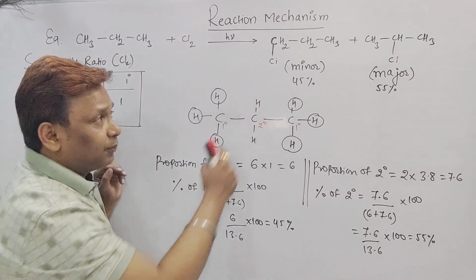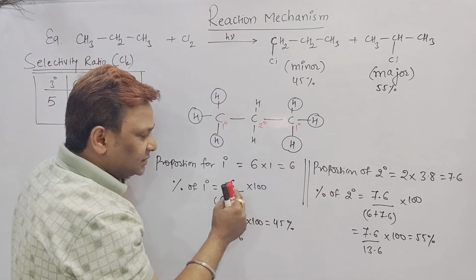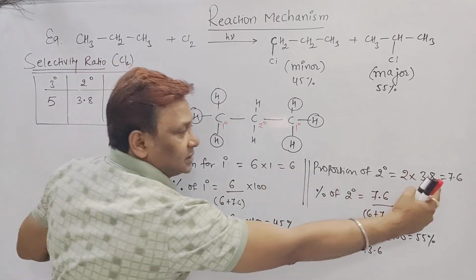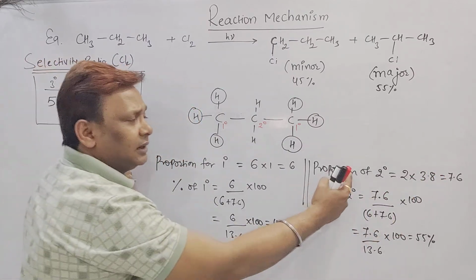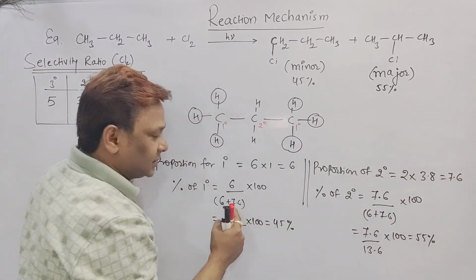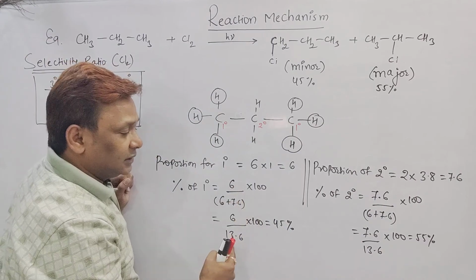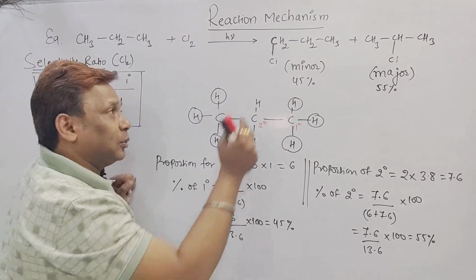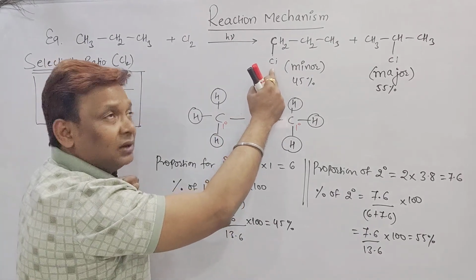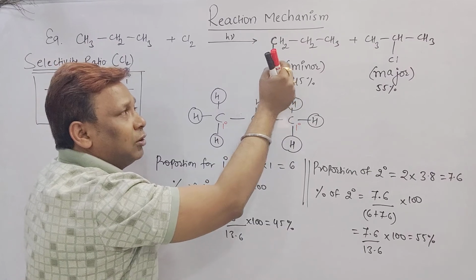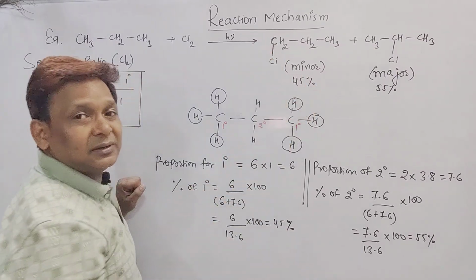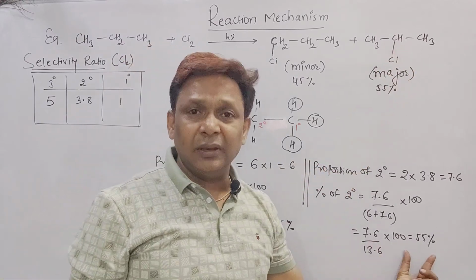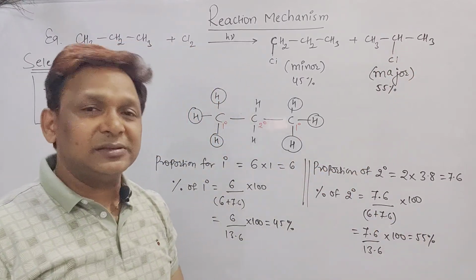Percentage of the primary product: 6 by total. Total means 6, the proportion of primary hydrogen, plus 7.6, the proportion of secondary hydrogen. 6 plus 7.6 into 100, that is 6 by 13.6 into 100. We got 45%, means the product where the chlorine attacked the primary carbon is only 45%, and the product where the chlorine attacked the secondary carbon is the remaining 55%. Is it clear?